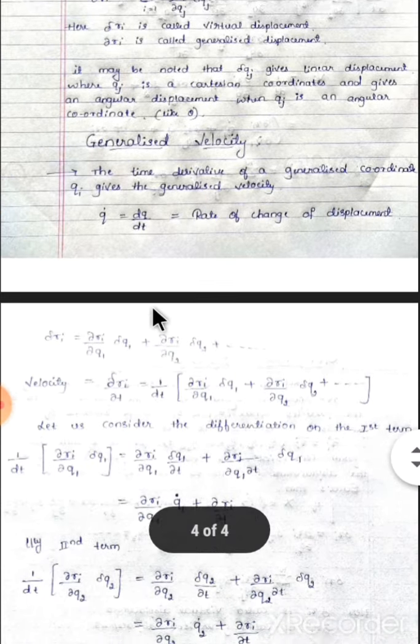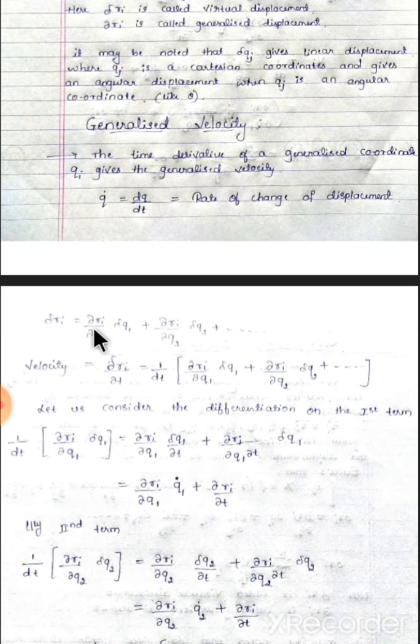Next, delta Ri equals dou Ri by dou q1 delta q1 plus dou Ri by dou q2 delta q2 plus so on. This is the generalized displacement delta Ri. The rate of change of displacement is the velocity.